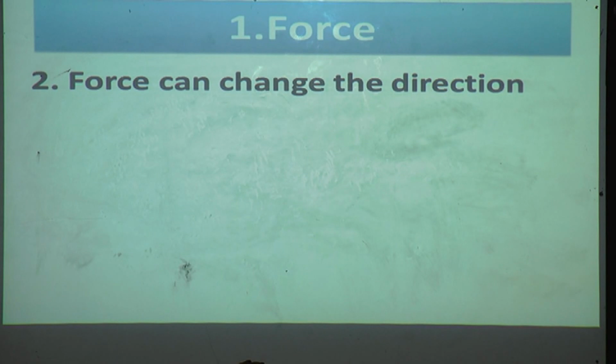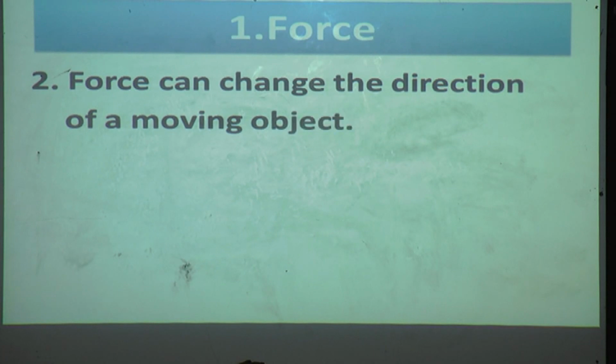Second, force can change the direction. Yes, if you apply force to the object, it will change the direction of the moving object. Once again I will read. Force can change the direction of a moving object.